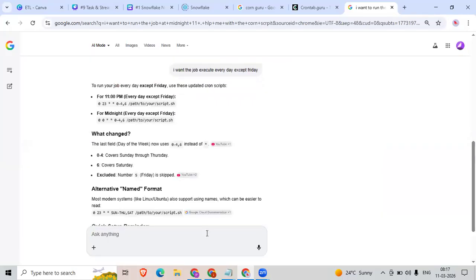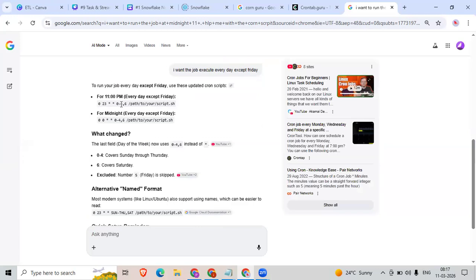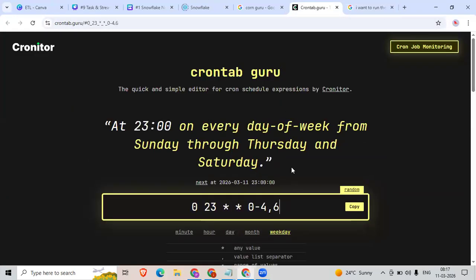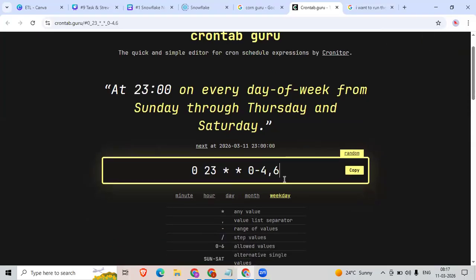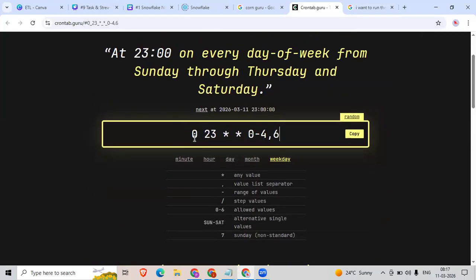So this is the script. Okay, at 11 every day of week from Sunday through Thursday and Saturday. So this is the script. So yeah, that's it. That's it about this cron script. Any doubts related to this cron script?